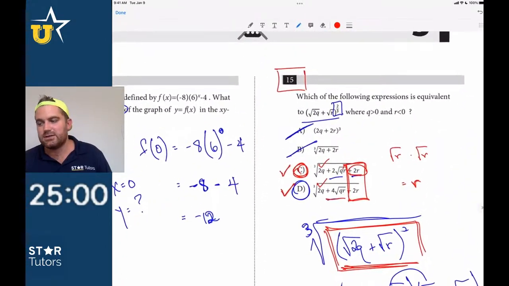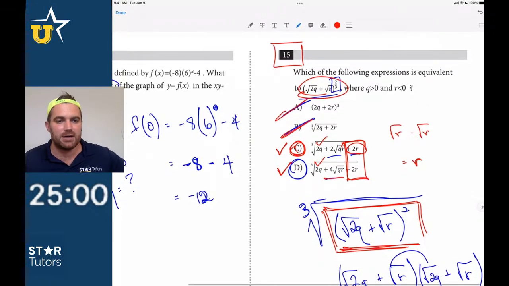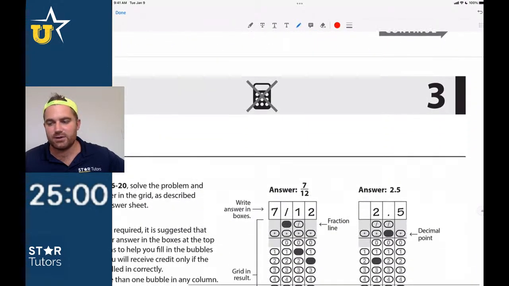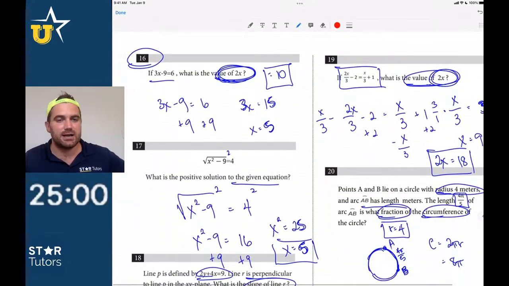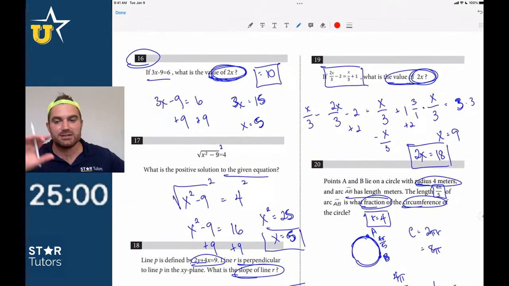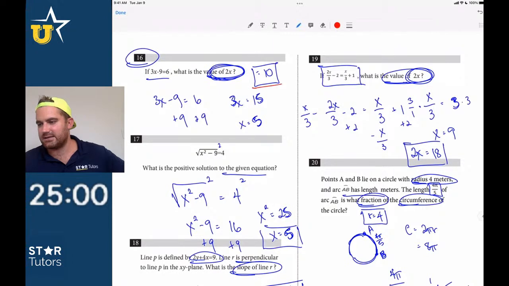Everybody though, if you did this question correctly and you squared the terms, everyone should still have been able to eliminate down to C and D. So regardless of what that answer ends up being, or what the error is, everybody should still understand how to eliminate down to C and D and why we did that. So if you don't understand that, please make sure that you ask that question. 16 is 10 up here, right, because it's asking for 2x.